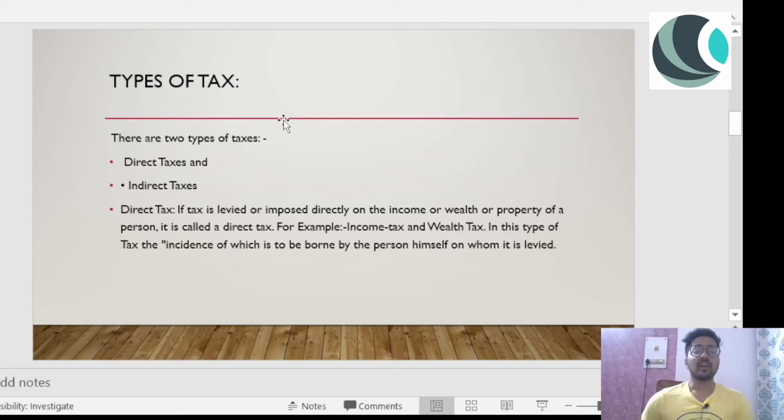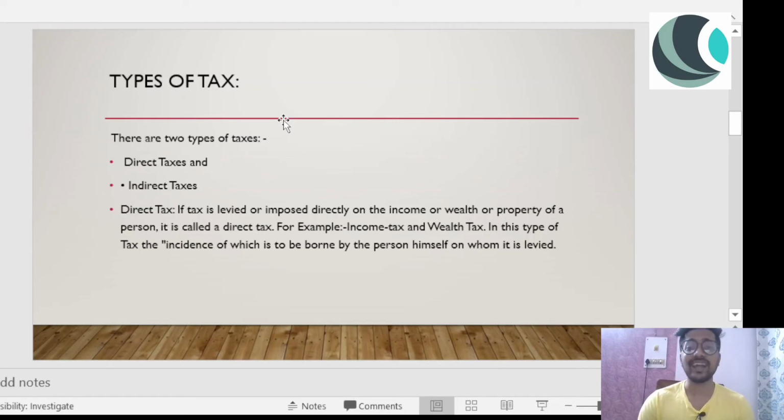So if the tax is levied or imposed directly on the income or wealth or property of a person, it is called direct tax. For example, income tax and wealth tax. In this type of tax, the incidence of it is to be borne by the person himself on whom it is levied. So this is being levied on me. I have to make sure that I pay the taxes on time.